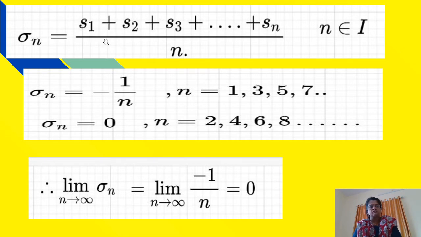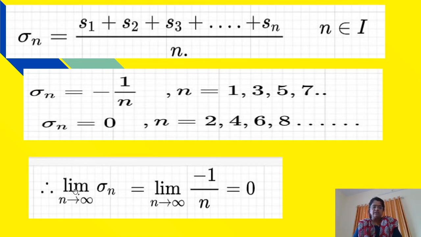S1 is minus 1, S2 is plus 1, divided by 2. Now minus 1 plus 1 is 0, 0 upon 2 is 0, and therefore sigma_n will be 0. Thus when n is an odd number, we get sigma_n as minus 1 upon n. If n is an even number, we get sigma_n as 0.